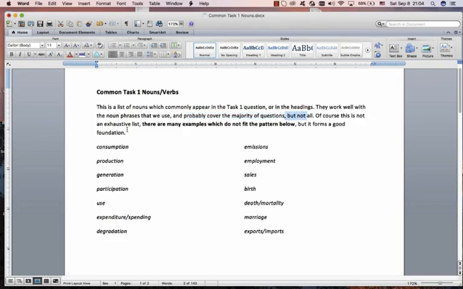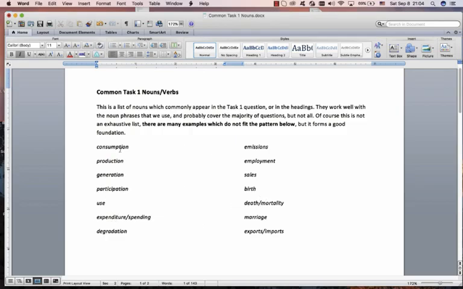Of course, this is not an exhaustive list. That means complete. There are many examples which do not fit this pattern, but this is a good way to start. A lot of task 1s talk about consumption, production, generation, participation, all of these. I won't go through them all.